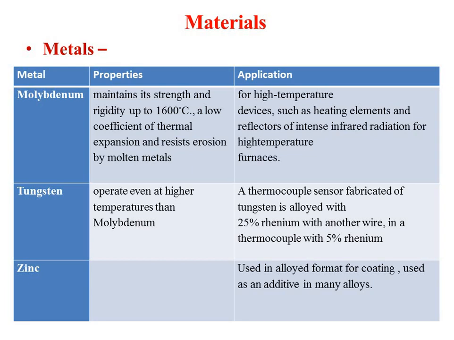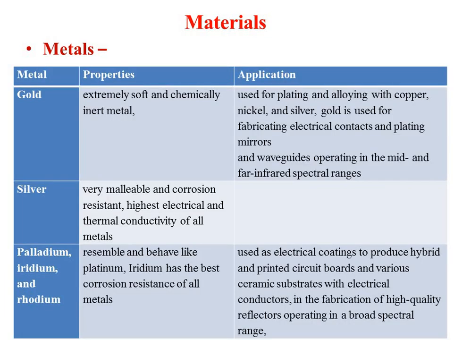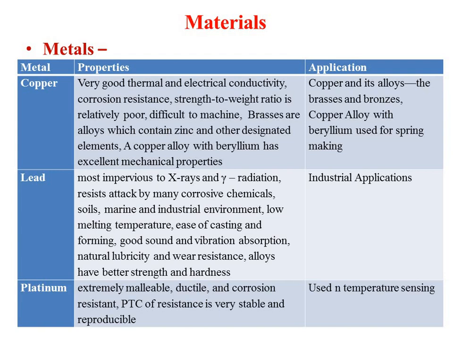Then zinc is the next material, which can be used for alloying and for coating with many additive materials. I think we missed one here: copper, lead and platinum. Again, these are very precious types of metals which can be used in various applications.